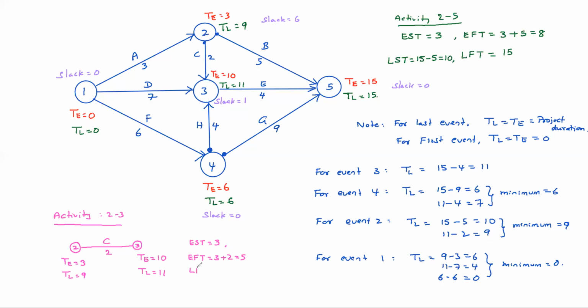Latest finish time: this activity can be finished latest by 11 days, so latest finish time is just the head event TL, that is 11 days. What is latest start time then? 11 minus 2, that equals 9 days. So like that you can calculate.